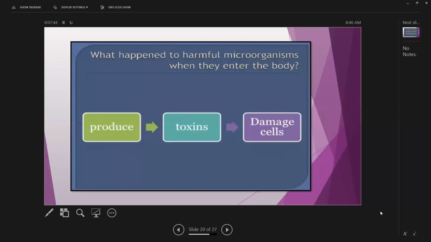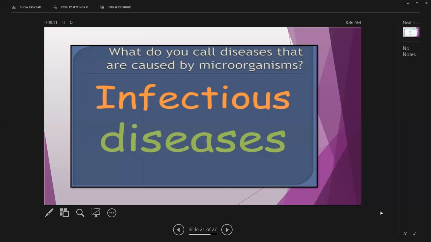What happens when harmful microorganisms enter the body? When these harmful microorganisms enter the body, they produce toxins. Toxin is known as poison, and this toxin or poison damages the cells of any living thing or living body. What do you call diseases that are caused by microorganisms? They are called infectious diseases.